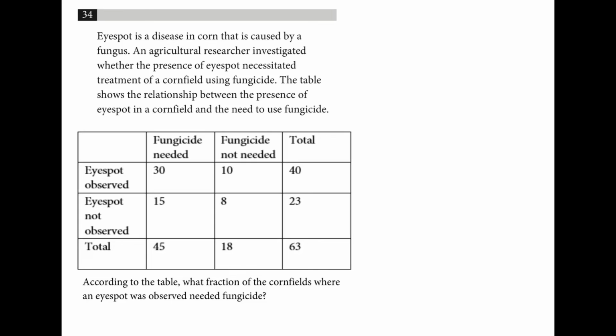According to the table, what fraction of the cornfields where an eye spot was observed needed fungicide? So eye spot observed in 40 total, and out of those, 30 needed fungicide, so that reduces to 3/4.